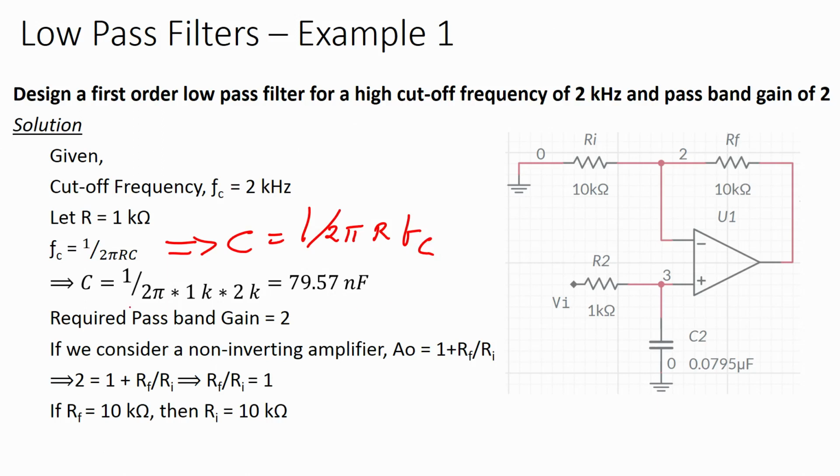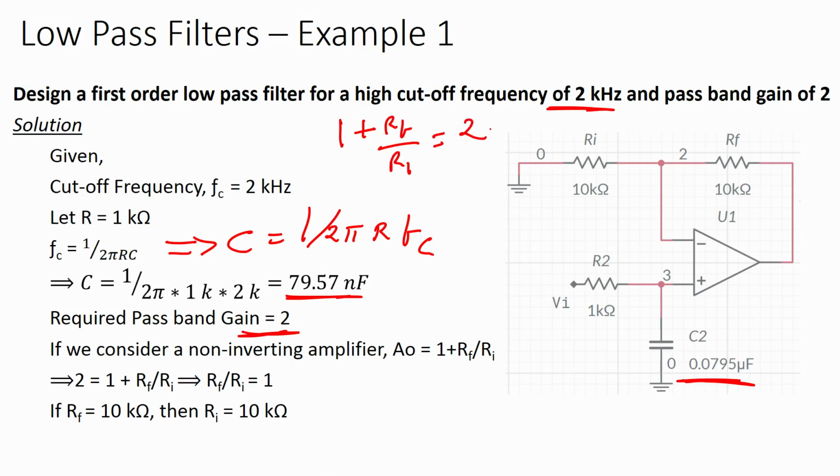So, when you substitute the value, you know the value of FC, you know the value of R, then you get C equals 79.57 nanofarad. Required pass band gain is 2. So that means we have the formula 1 plus RF by RI equals 2, correct.